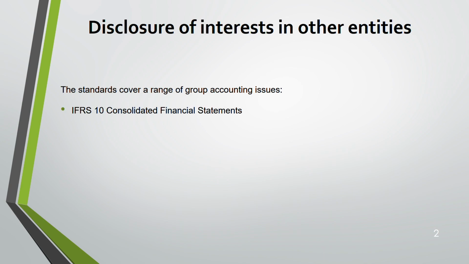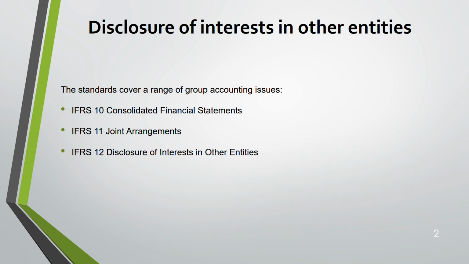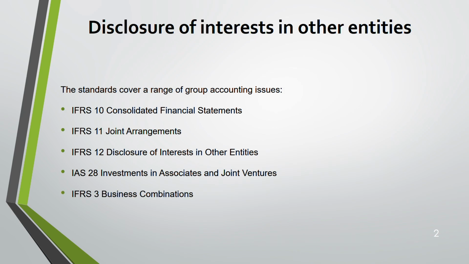Number one, IFRS 10, which is for consolidation, usually for subsidiaries. IFRS 11. The previous lecture was IFRS 11, joint arrangements. If it's a joint operation, IFRS 11; joint venture, IAS 28. Then we have IFRS 12. This is disclosure. You just disclose that you have interest in other entities. That entity could be a subsidiary, joint venture, associate, financial instruments, right? IAS 28 for joint ventures and associates. Business combination, IFRS 3. Financial instruments.